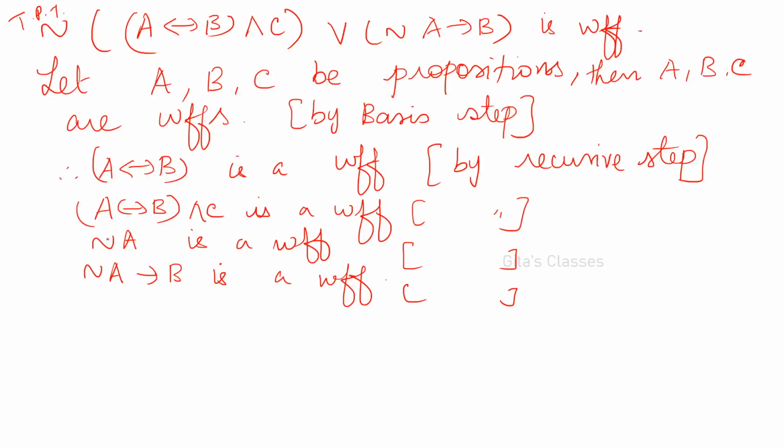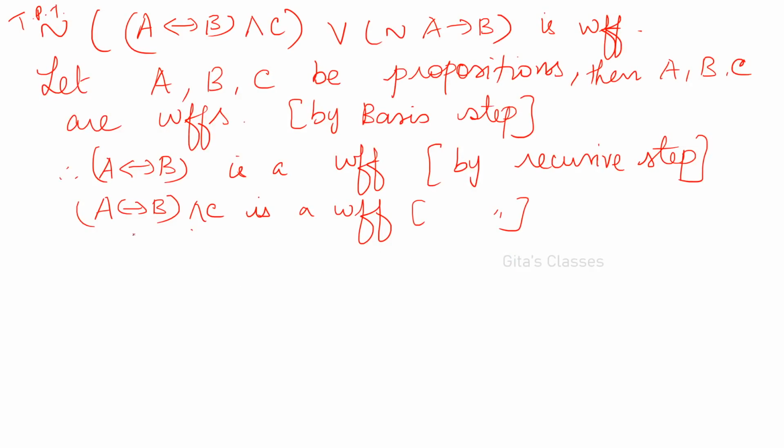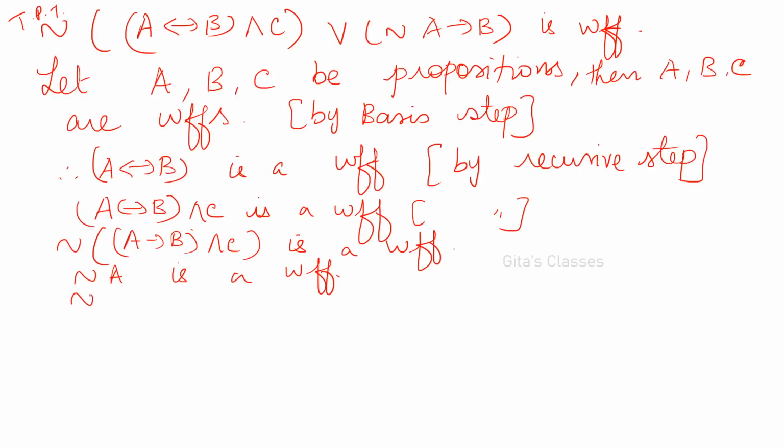Yes. Negation is applied only for the first part. So negation of A biconditional B and C is a well-formed formula. Now negation A is a well-formed formula. And negation of A conditional B is also, because this is a well-formed formula, this is also a well-formed formula. I am applying conditional in this.